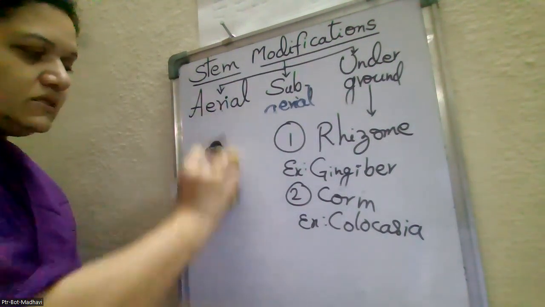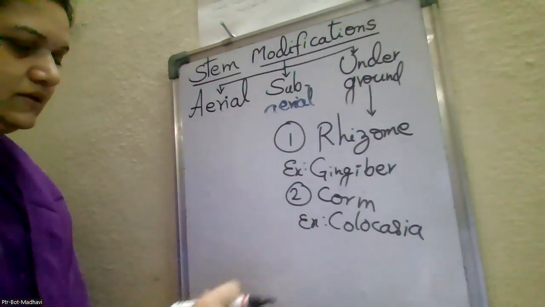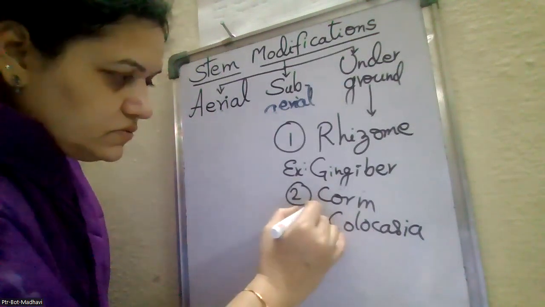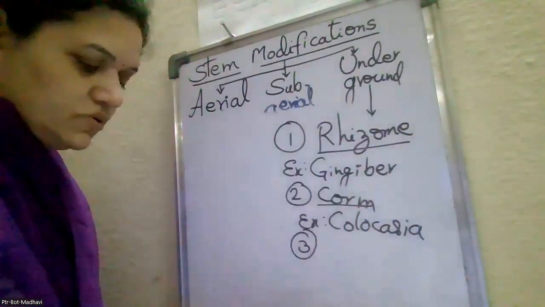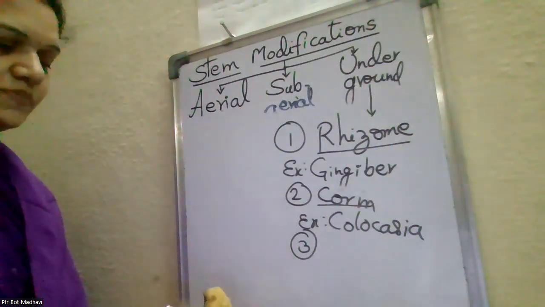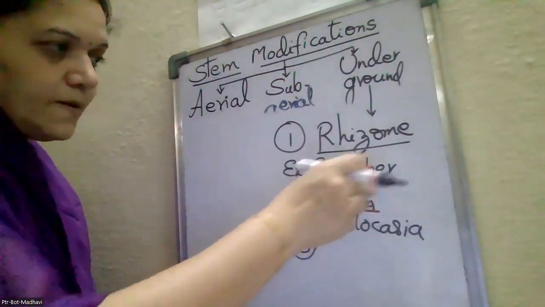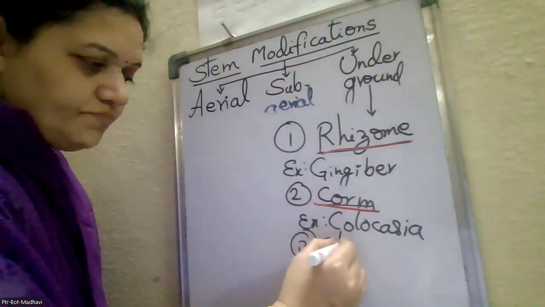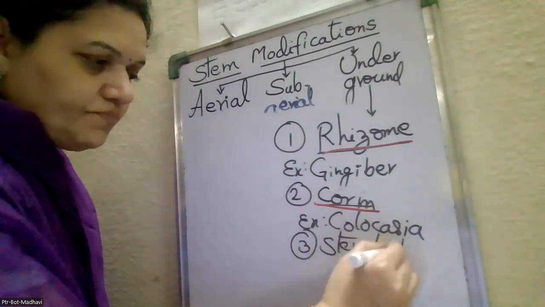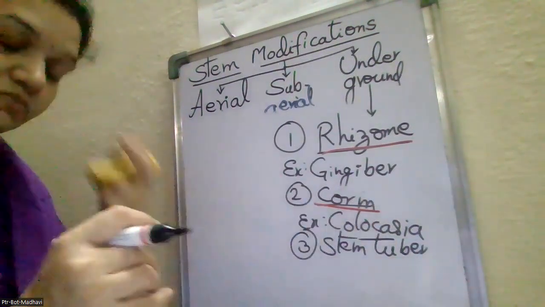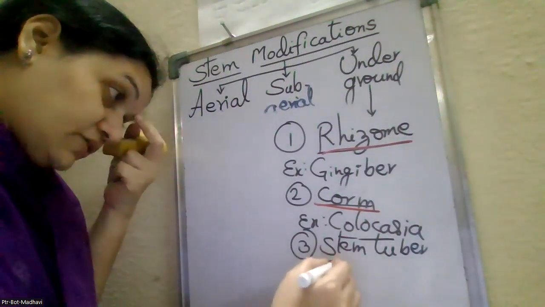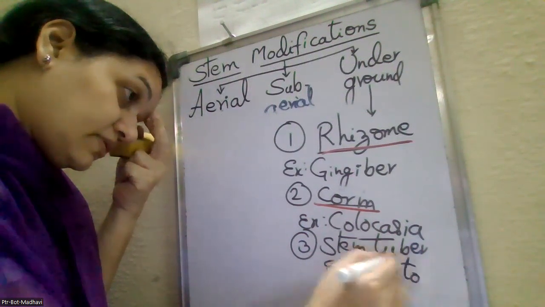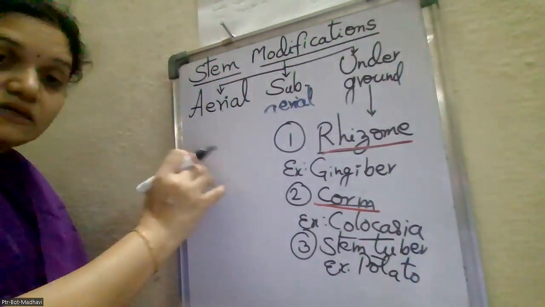Next one is the stem tuber. Stem tuber, example, potato. So in this, what happens?